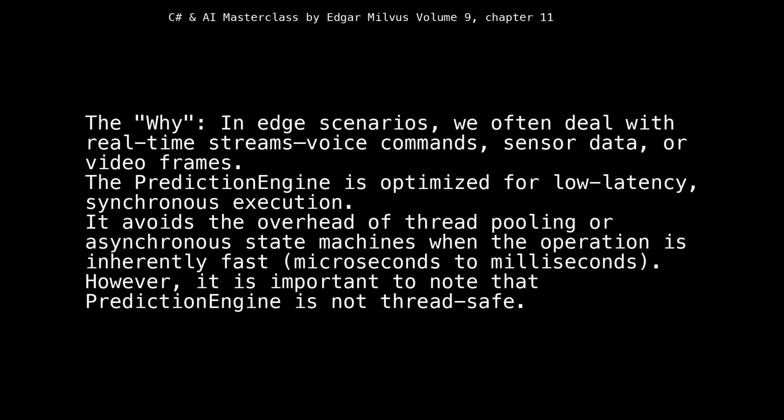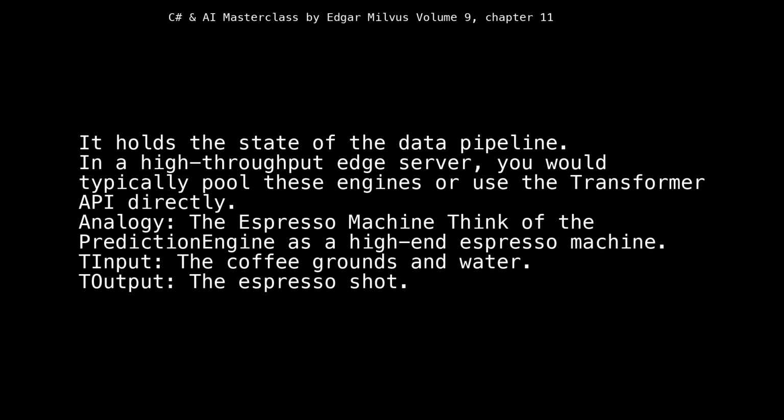However, it is important to note that PredictionEngine is not thread-safe. It holds the state of the data pipeline. In a high-throughput edge server, you would typically pool these engines or use the transformer API directly.